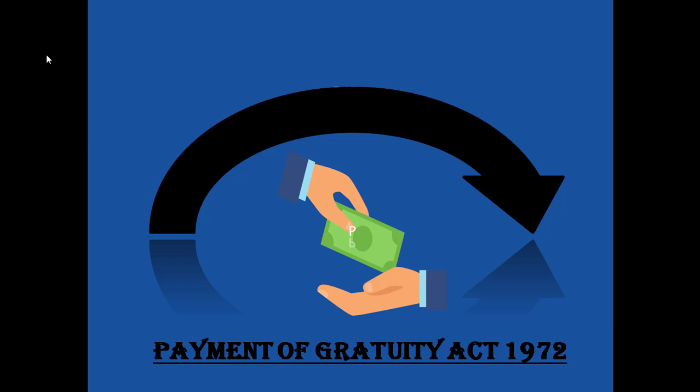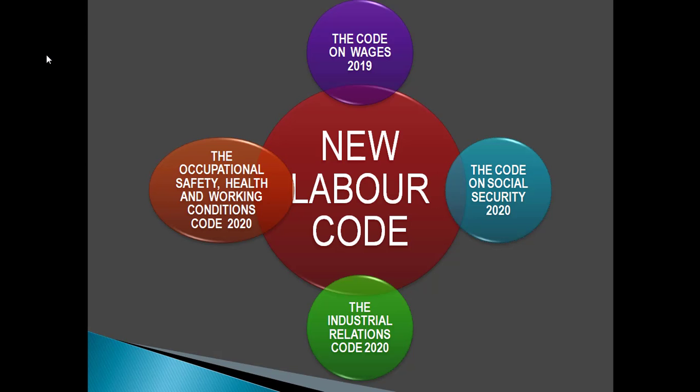Today in this video I'll be discussing the Payment of Gratuity Act 1972. See, earlier there were many labor legislations prevalent in our country, but recently major labor codes have been made. That is, there are new labor codes under which all the similar legislations have been clubbed together to remove all the difficulties which were faced earlier due to the number of legislations.